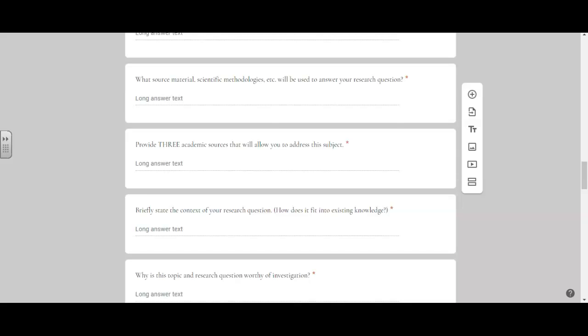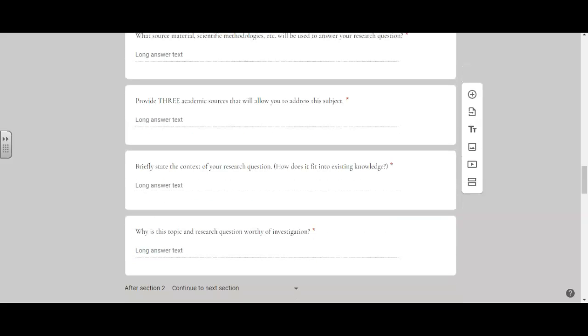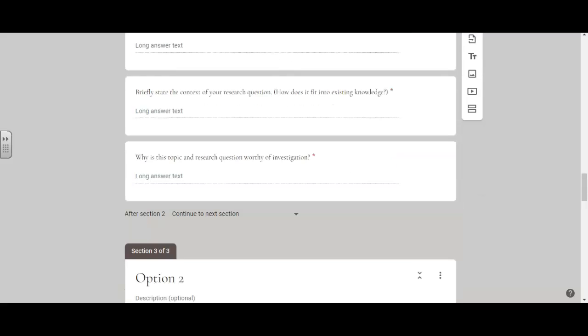Next, you need to briefly state the context of your research question. So basically, how does this research question fit within what you already know and what everyone else already knows? How is what you're looking at different to what other people are doing? You need to tell me basically the purpose of you doing this research. Lastly, why is this topic and this research question worth investigating? Why are you looking into this? Why are you doing research on this? Why should I care that you're doing research on this individual topic? That is what you need to be answering in this last question. If you cannot answer that, you do not have a good, strong research question, and you should not be doing it.